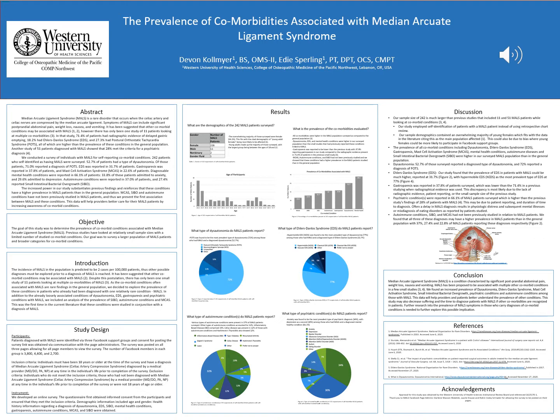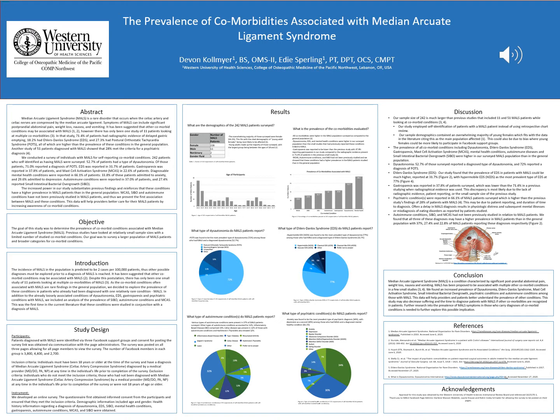So what exactly is MALS? It's actually a fairly rare disorder that occurs when the celiac artery and the celiac nerves are compressed by the median arcuate ligament. Some symptoms can include significant postprandial abdominal pain, weight loss, nausea, and vomiting. There hasn't been a lot of research done for MALS and its comorbid conditions because it's so rare.